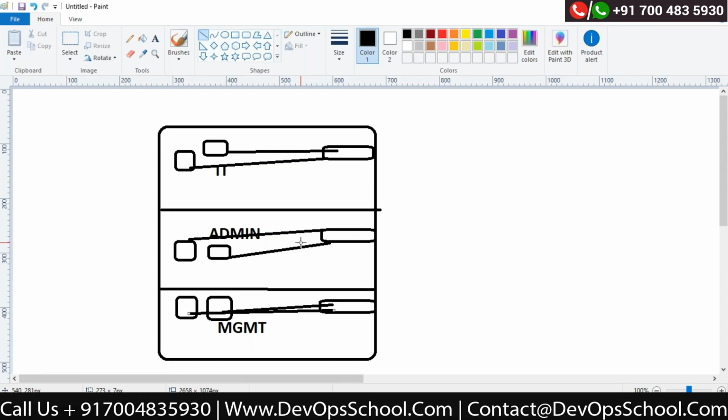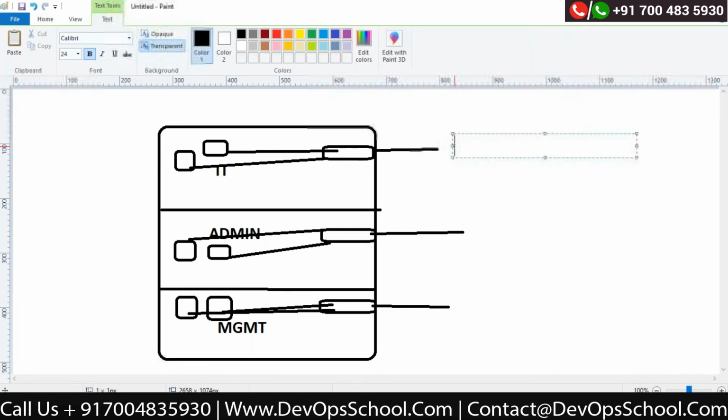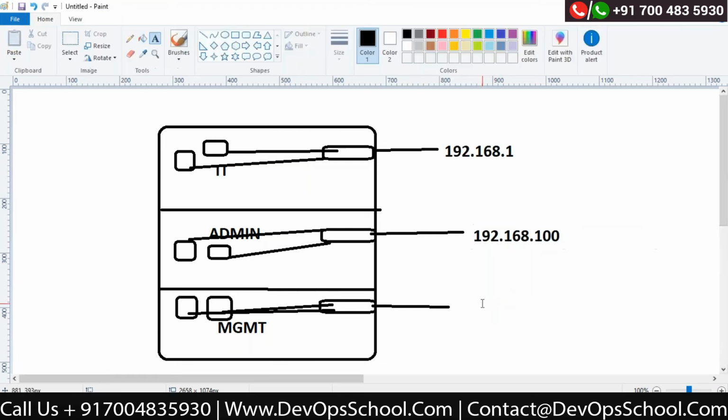What is the solution which we have? I can simply create a different network for the admin, management, and IT departments. I will create one as the 192.168.1 network. Okay, and another would be created as a different network, 192.168.100. Correct?